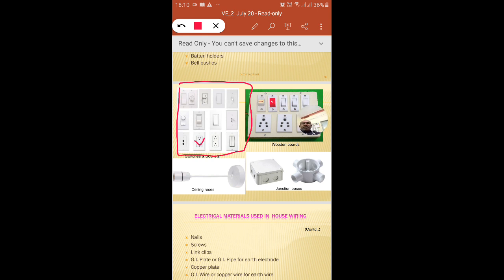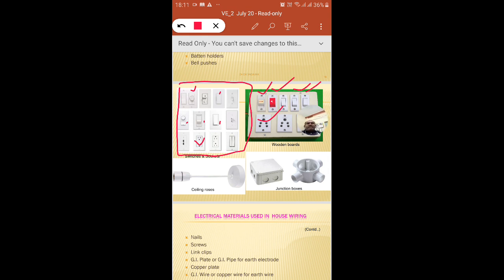There is a socket, this is a fan controller, these are the different switches from different companies. These are the different switches generally used. These also include single pole switches, single way switches and 2-way switches, indicators, fuse, 5-pin sockets, and different sockets.